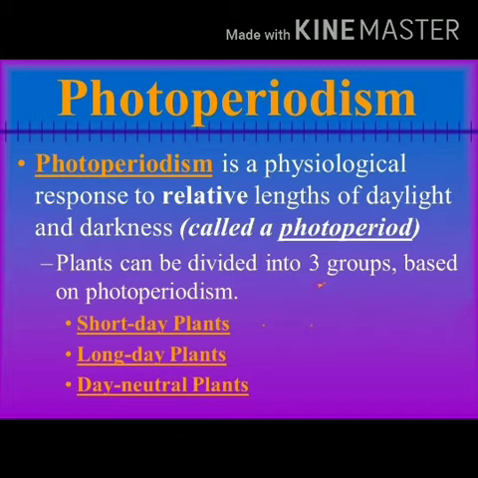Thus, photoperiodism can be defined as physiological response of the plant to relative lengths of daylight and darkness. Plants can be divided into three groups based on photoperiodism: long day plants, short day plants, and day neutral plants.